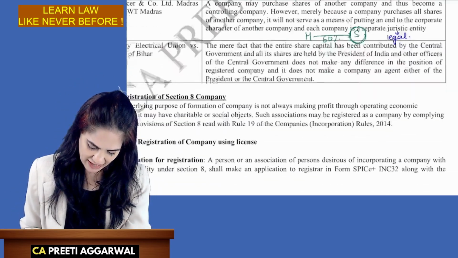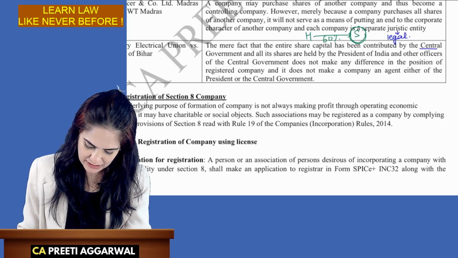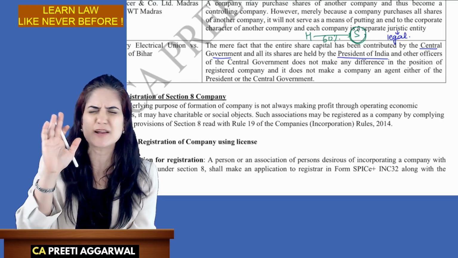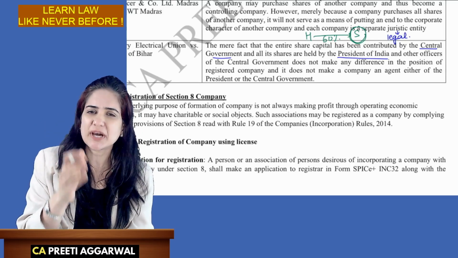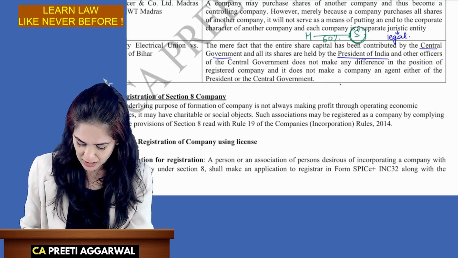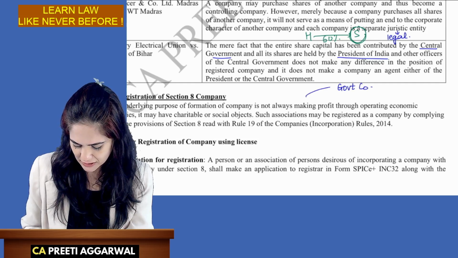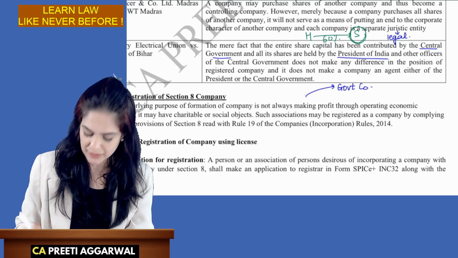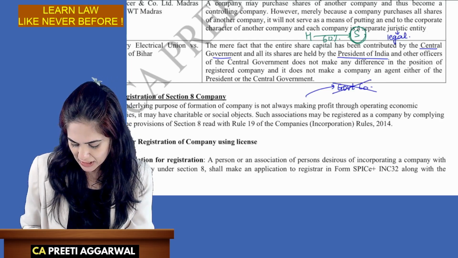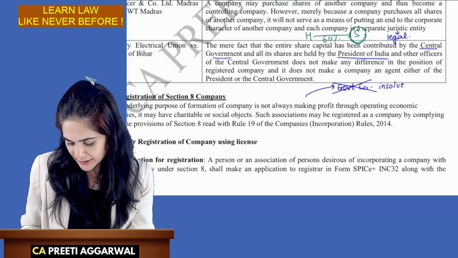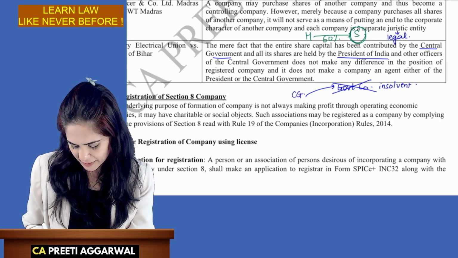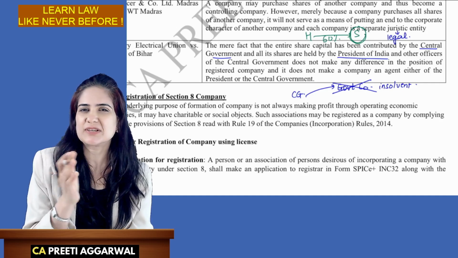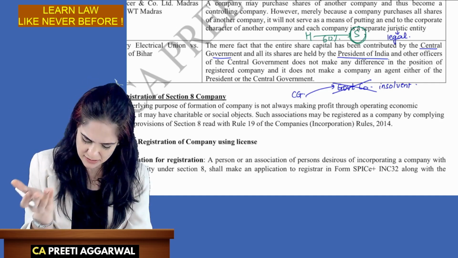The mere fact that the entire capital has been contributed by the central government, all shares are held by the president, does it mean that it is the government itself? No. Government is only a shareholder. It's a government company. Government is merely holding shares. That does not mean that the company has become the government itself. Acha, the government company has become insolvent. Does it mean that the state or central government that has invested has also become insolvent? No. Central or the state government is just a member. They are just an investor.